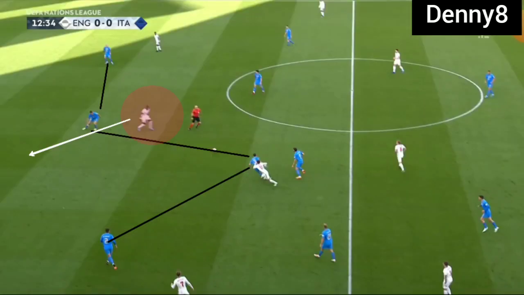But Abraham was playing very badly. He was not able to pick up such an advantage. Abraham did not make a run behind the defense in this scenario and he held his run and linked up with Mount. Maybe if there was another striker, the scene would have been different.